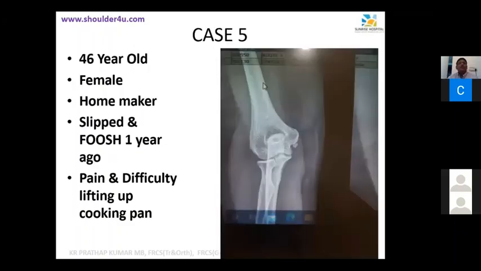The next one is a 46-year-old female, a homemaker. Slipped and fell down a year ago, FOOSH, which means a fall on outstretched hand. This patient is complaining of pain and difficulty in lifting things, especially when she lifts up a pan, she finds it very difficult. Akhil Junior, can you read that radiogram?